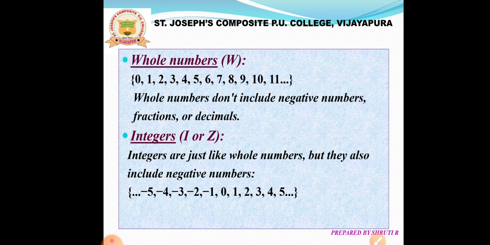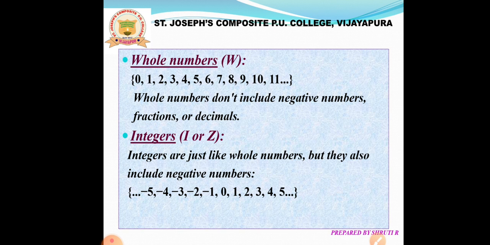Next, we will discuss about integers. Integers are just like whole numbers, but they also include negative numbers. All natural numbers, 0 and negative of counting numbers together form integers. The list of integers are denoted by capital letter I or Z. Like whole numbers, integers don't include fractions or decimals.